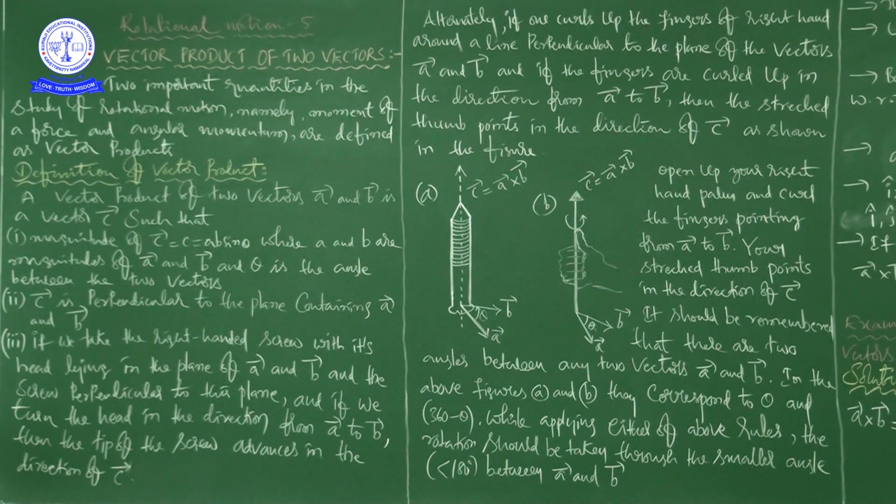Here, the first point is about magnitude: the magnitude of c bar is equal to c is equal to ab sin theta, where a and b are the magnitudes of a bar and b bar, and theta is the angle between the two vectors.